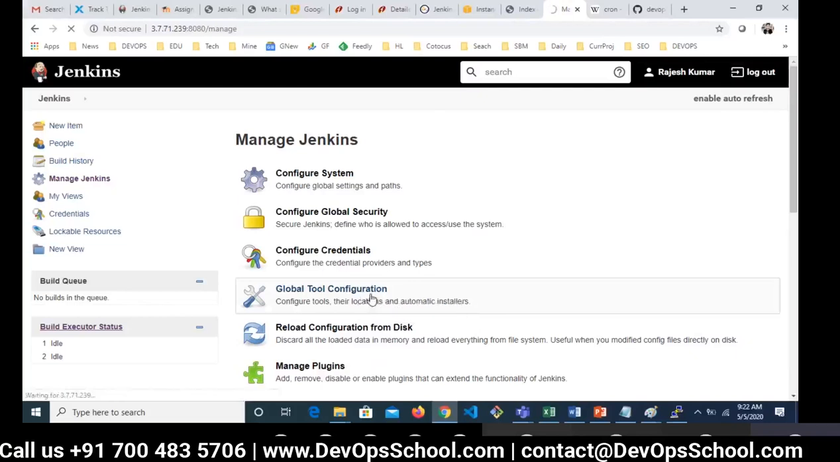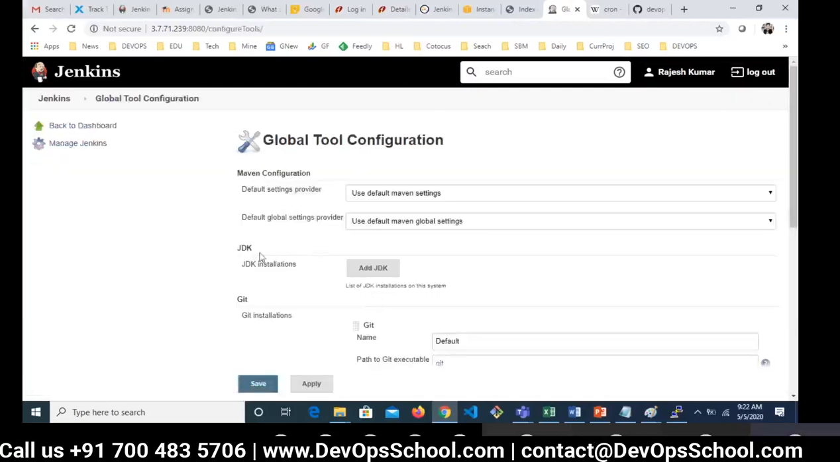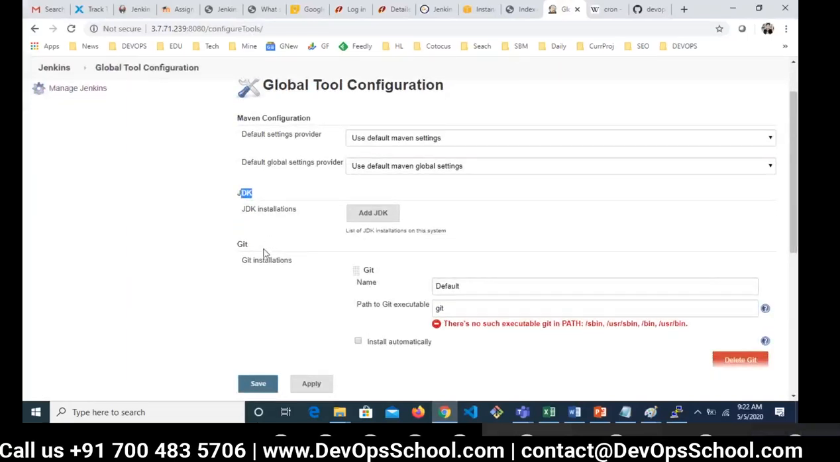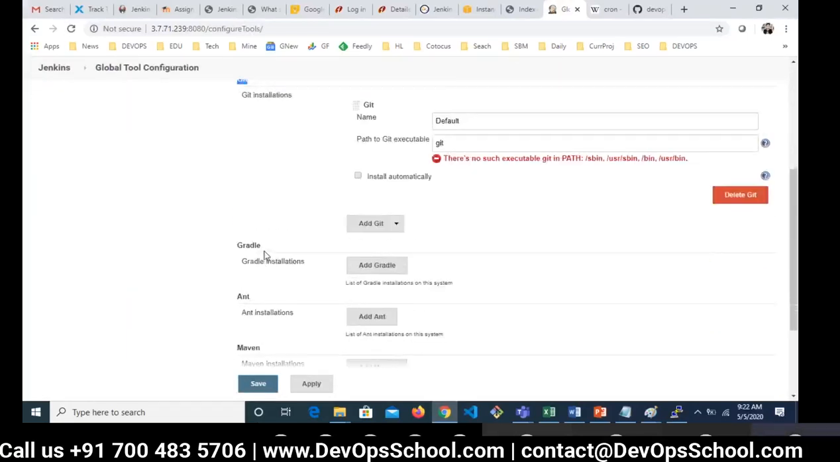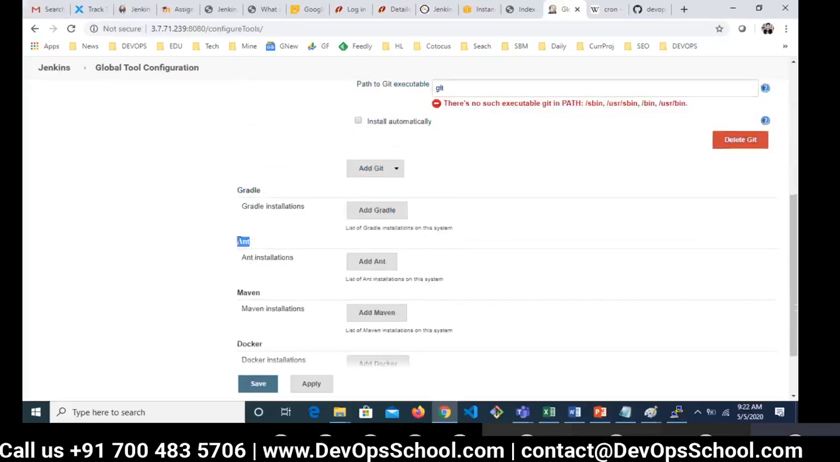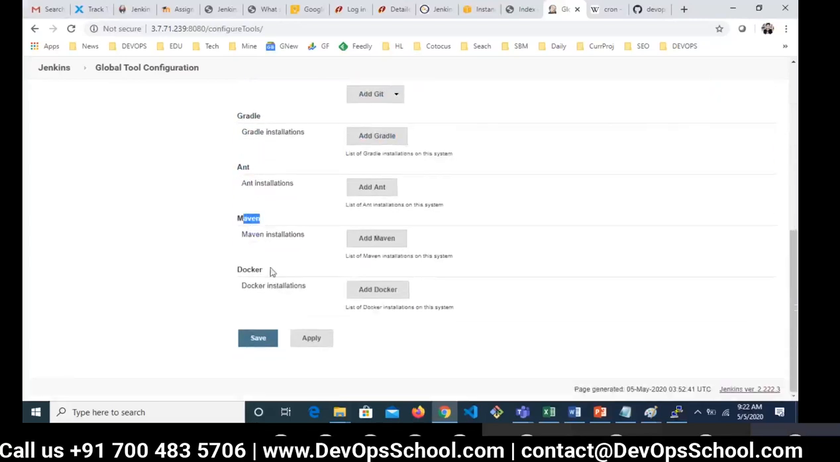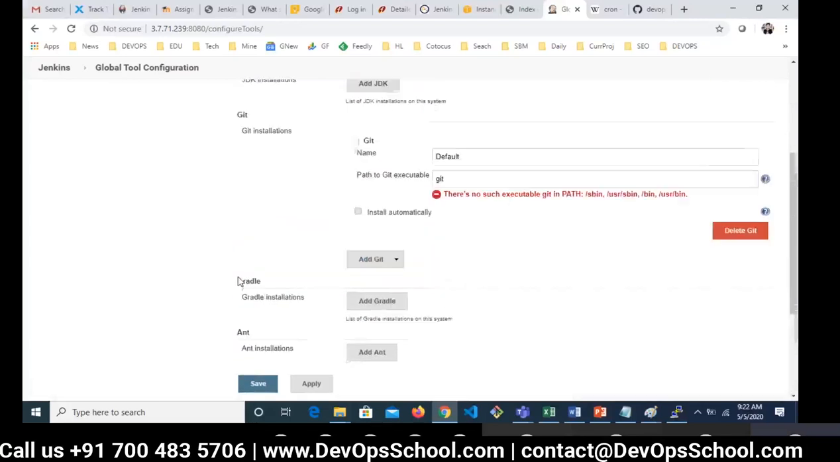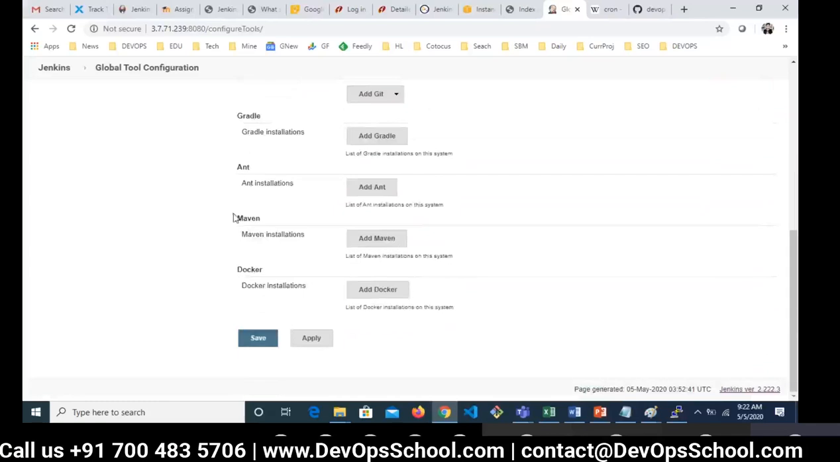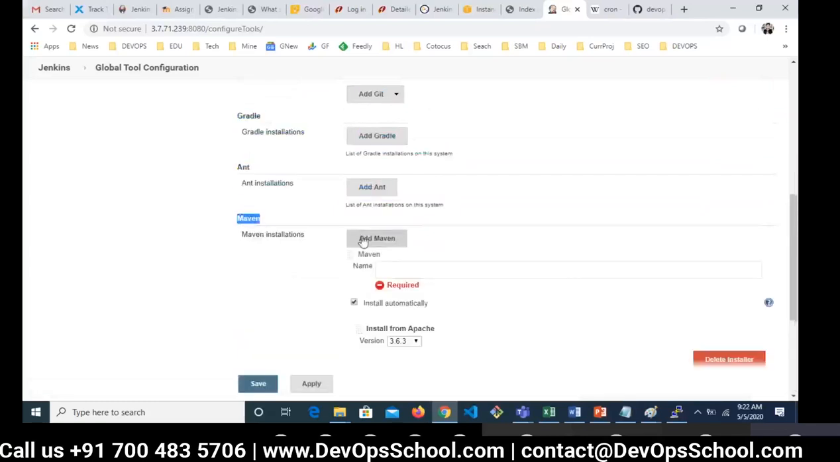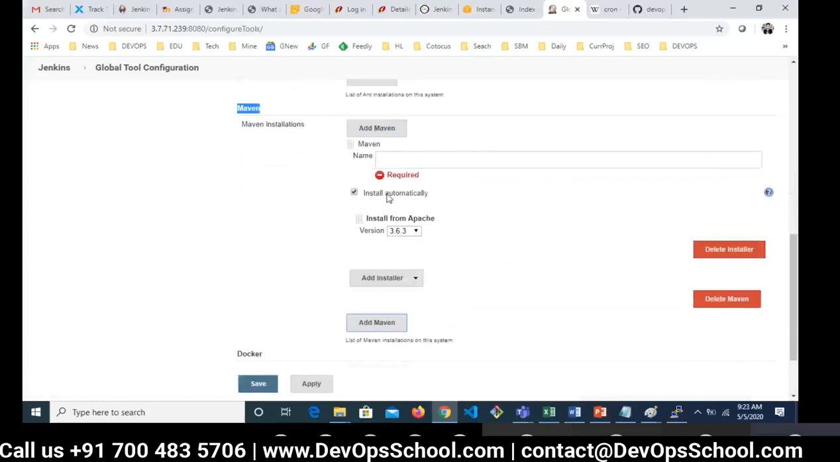Click on it. You can set as many JDK, as many Git, as many Gradle, as many Ant, as many Maven, as many Docker. And now let me tell you, if your tool is not there, the rule is very simple: install the plugin. That's all. But right now, my plugin is there, Maven. Click on it.